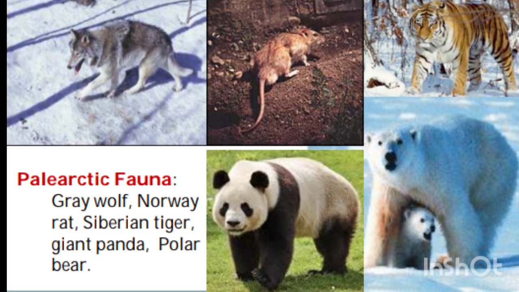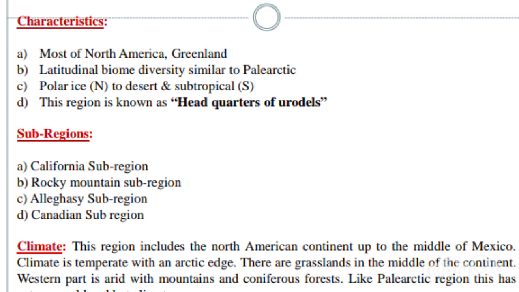Next we have the second realm, that is the Nearctic realm. In the map it was shown in green color. Geographical boundaries or limits: the region consists of the north and entire of North America, in the south up to Mexico, in the east Greenland, and in the west the Aleutian Islands. In the physical and climatic features, this region exhibits extremes of temperature and great variations in climate conditions.